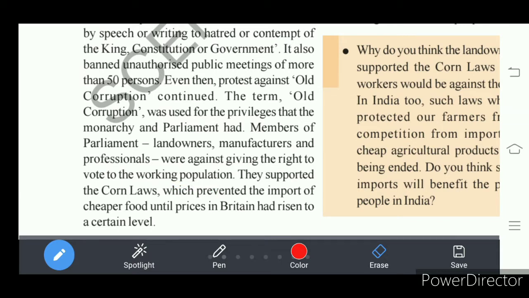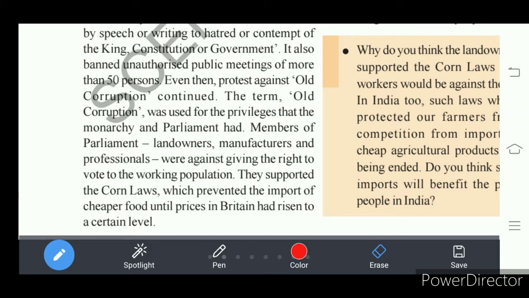And as the price of bread and meat was high in England, people started importing. Importing means buying bread and flour from other countries at a cheap rate. So if bread is imported from other countries, then who will buy the bread here in England?